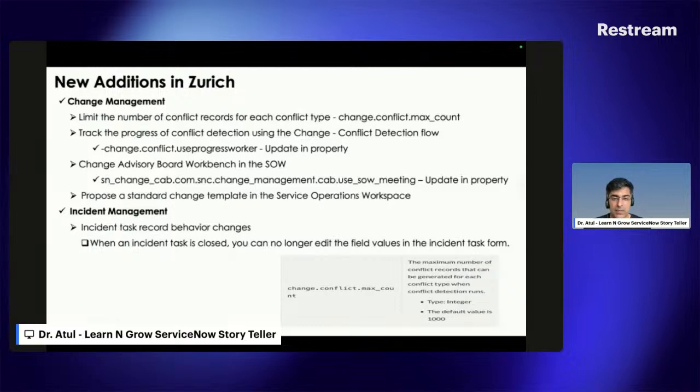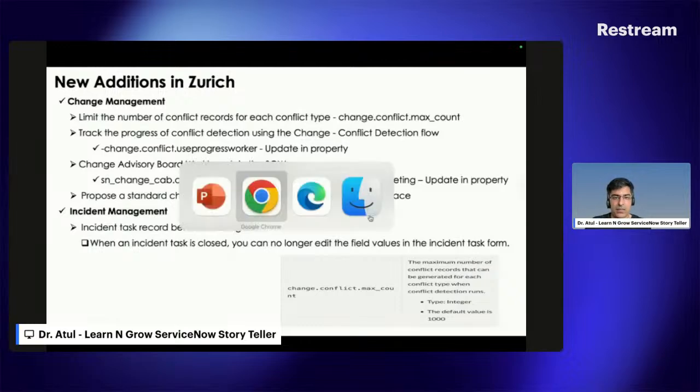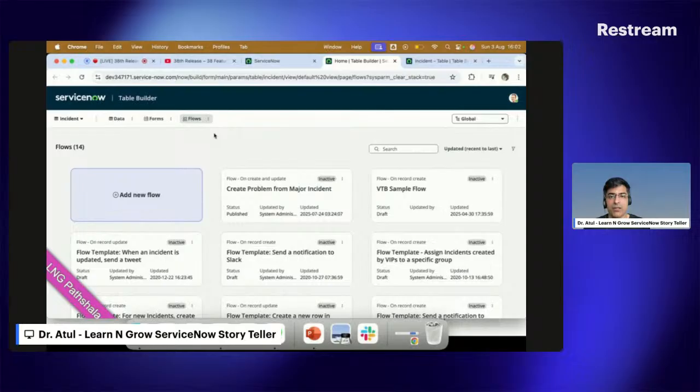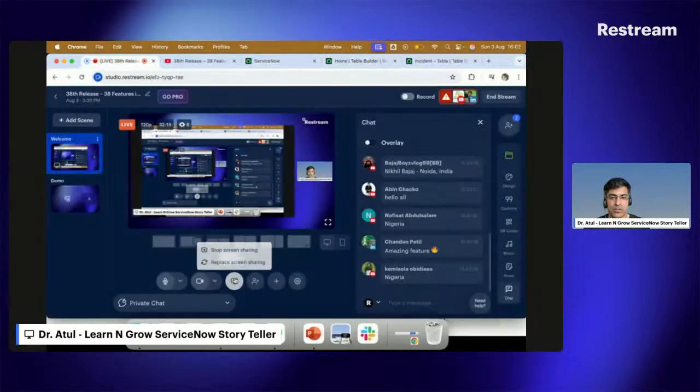Let me do one thing. Let me stop screen sharing for a minute, and let's see if we have any questions or not. Okay. Anybody has any question till now? Okay, thank you so much, Abin. Thank you so much, Nafisat. Thank you so much, Cami. Thank you so much, Nikhil and Balaji. So we're still going on as of now. Let me share my screen completely again, and we'll go back to this particular part.